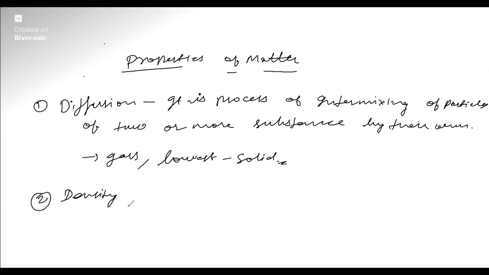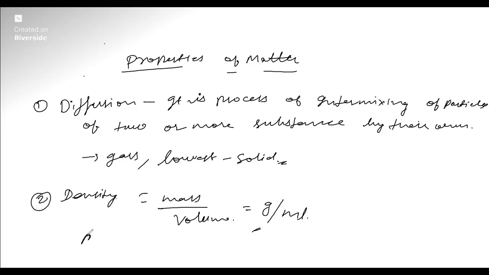Density, the next property of matter. Density is defined as mass per volume, mass by volume, measured in gram per cubic centimeter. It is a measurement of the relative heaviness of an object having constant volume, defined as mass per unit volume. Mathematically it is represented as density equals mass by volume.